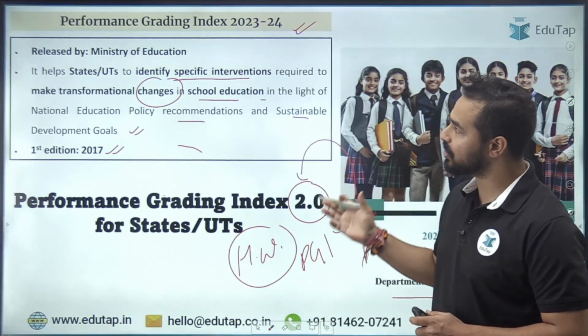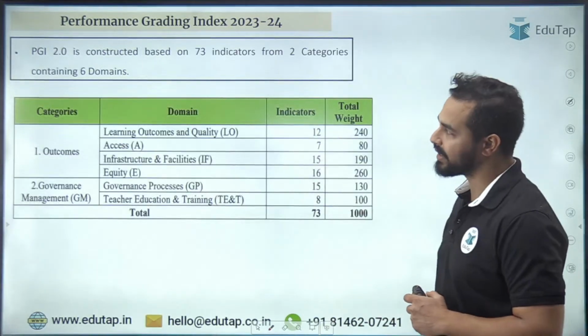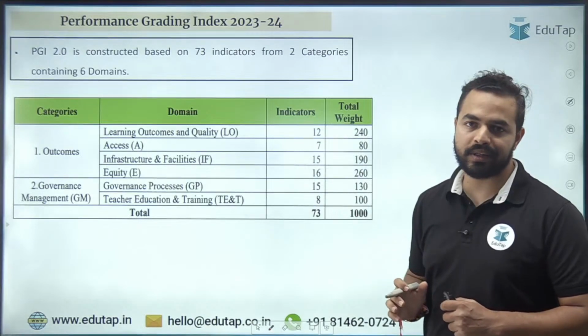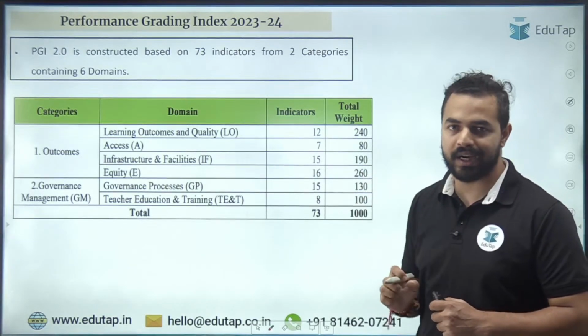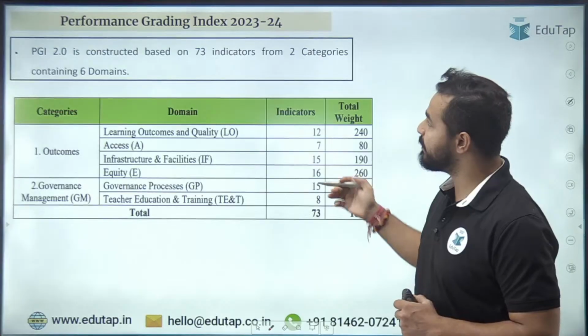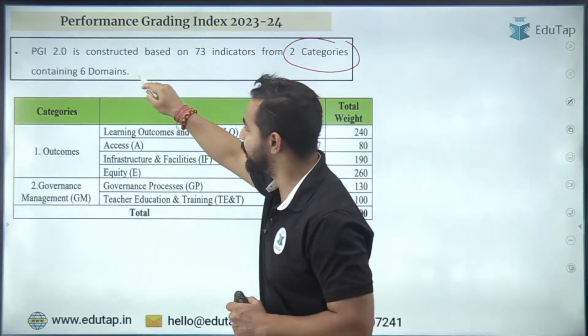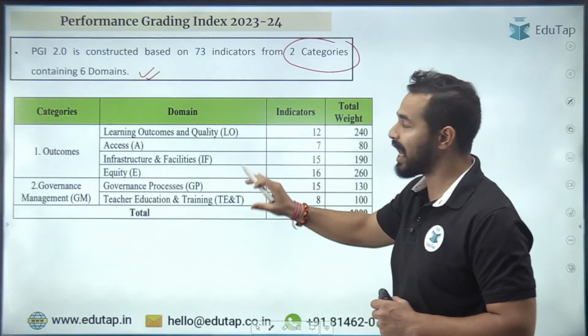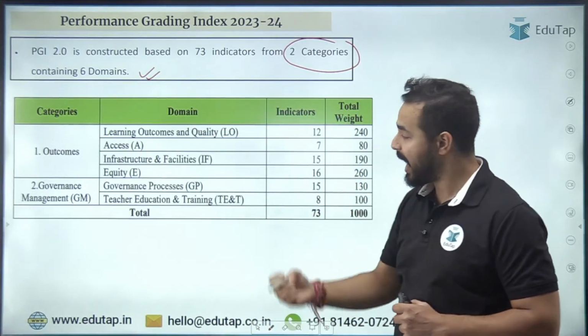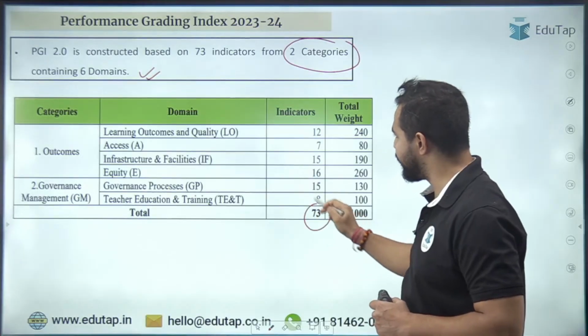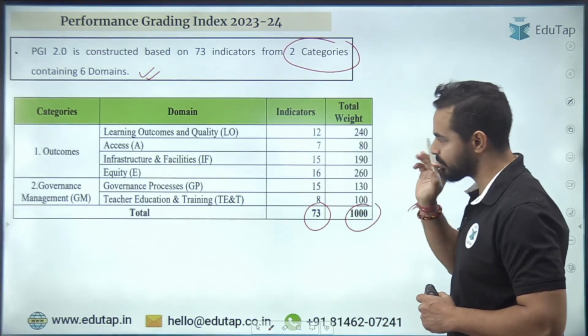So guys, let us talk about the performance grading index. It is basically constructed on the basis of 73 indicators, which are further divided into two categories. Two categories जिसके अंदर total 6 domains हैं, and these domains have some indicators attached to them, and there are total 73 indicators with a total weight of 1000. तो यहाँ पर